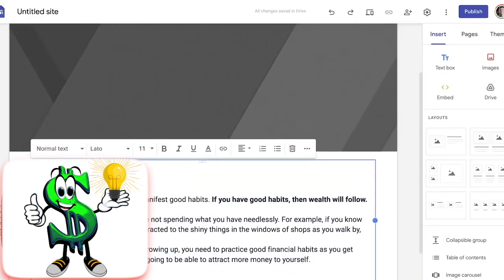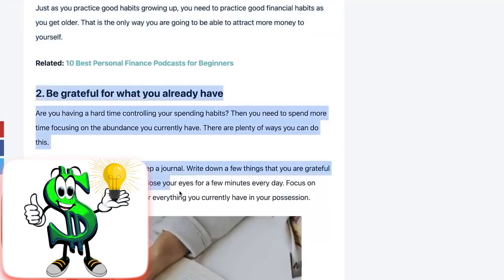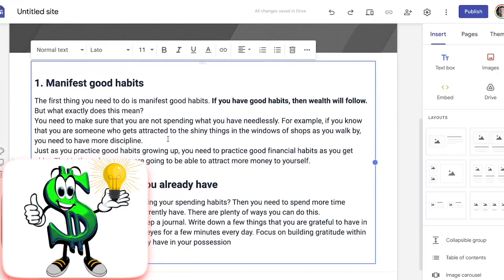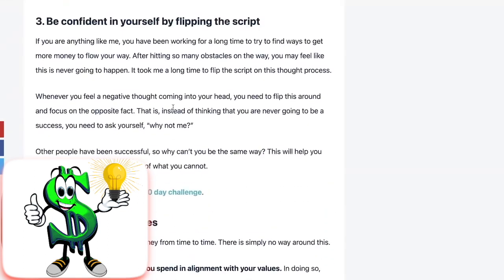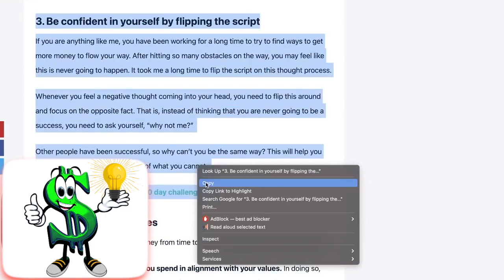To rephrase the facts, you can either use Quillbot or Paraphraser.io. However, before pasting the material onto your own Google site, you need to unquestionably make some edits. After you edit it, simply copy and paste it into the text box of your Google site. You want to keep doing this until you have 5 distinct methods for people to either attract money into their lives, create money, or save money.